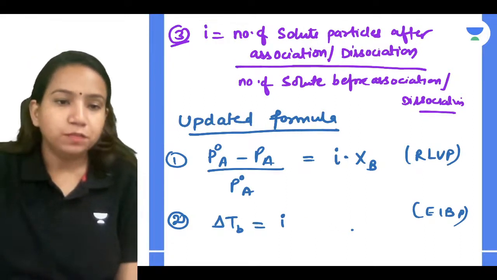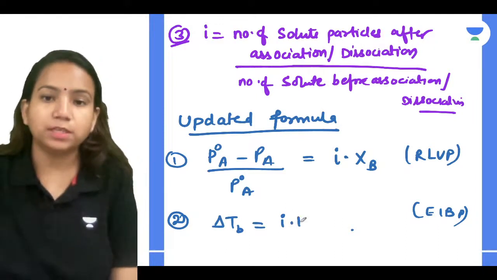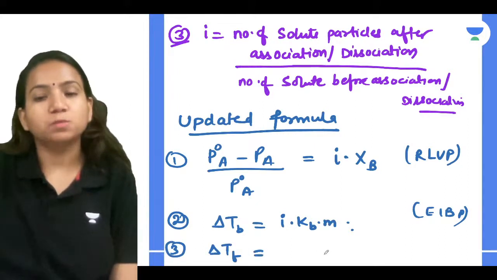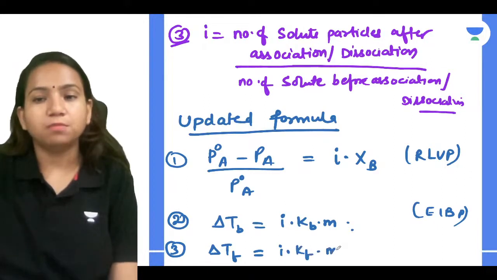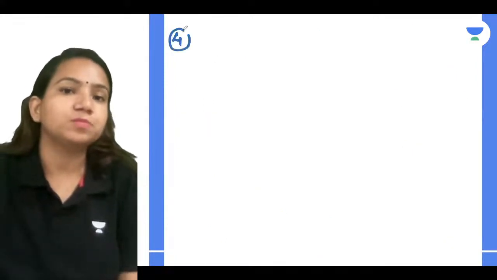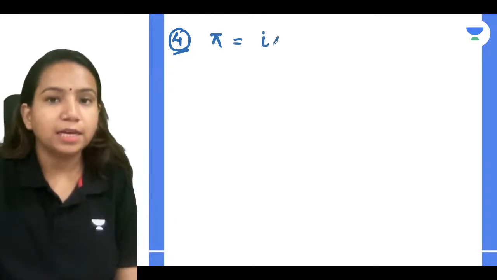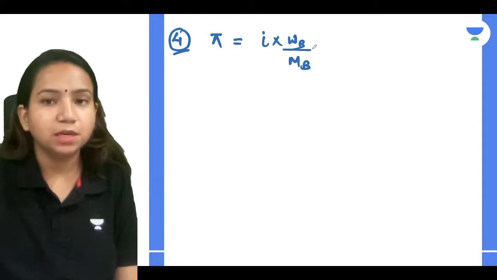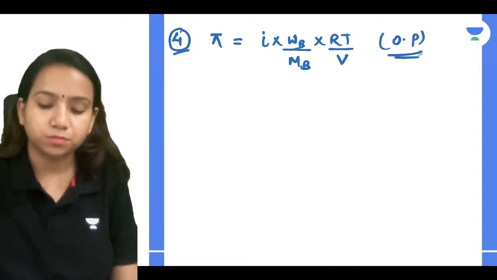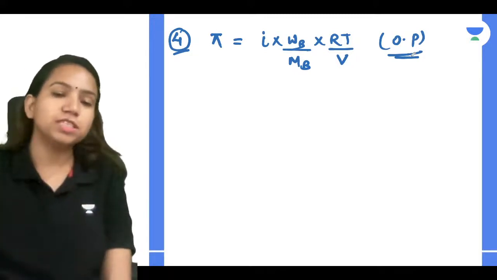So KB dot M was the already formula, but what we did, we introduced the van't Hoff factor. So we have i dot KB dot M. And the third formula will be delta TF, which will be equal to i dot KF dot M. This is depression in freezing point. And the fourth one is very simple, your osmotic pressure. Pi will be equal to i into WB by MB into RT by V, which is your osmotic pressure. Clear with it, guys? So these are all the changes that we have understood.